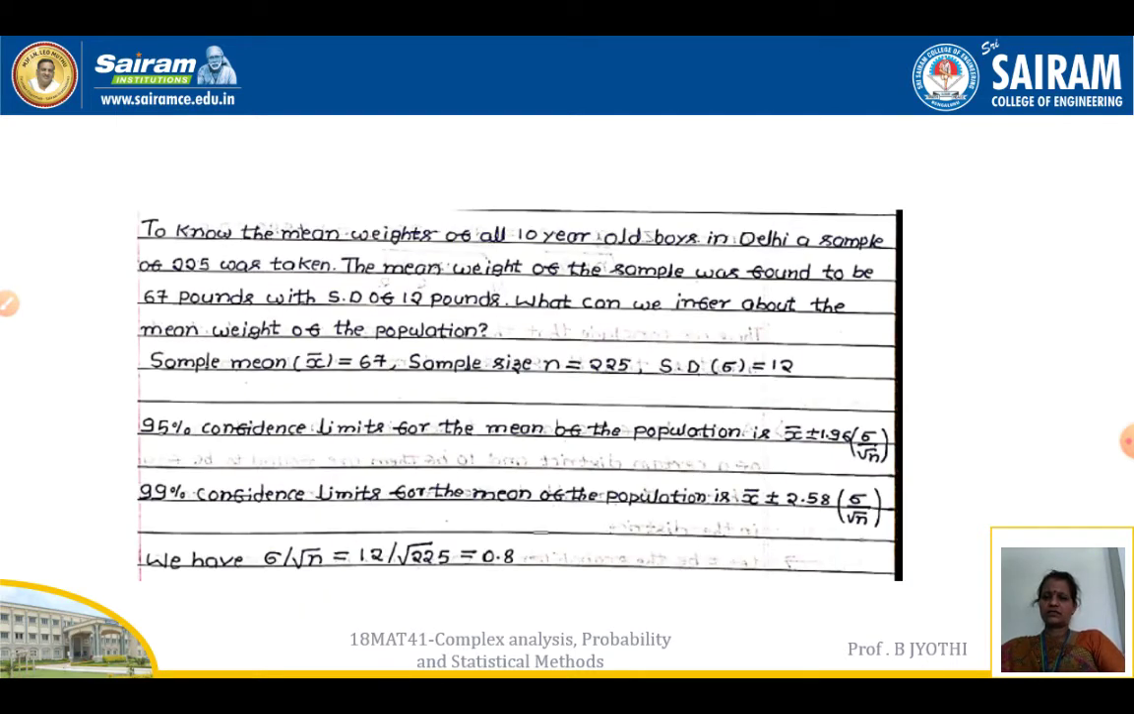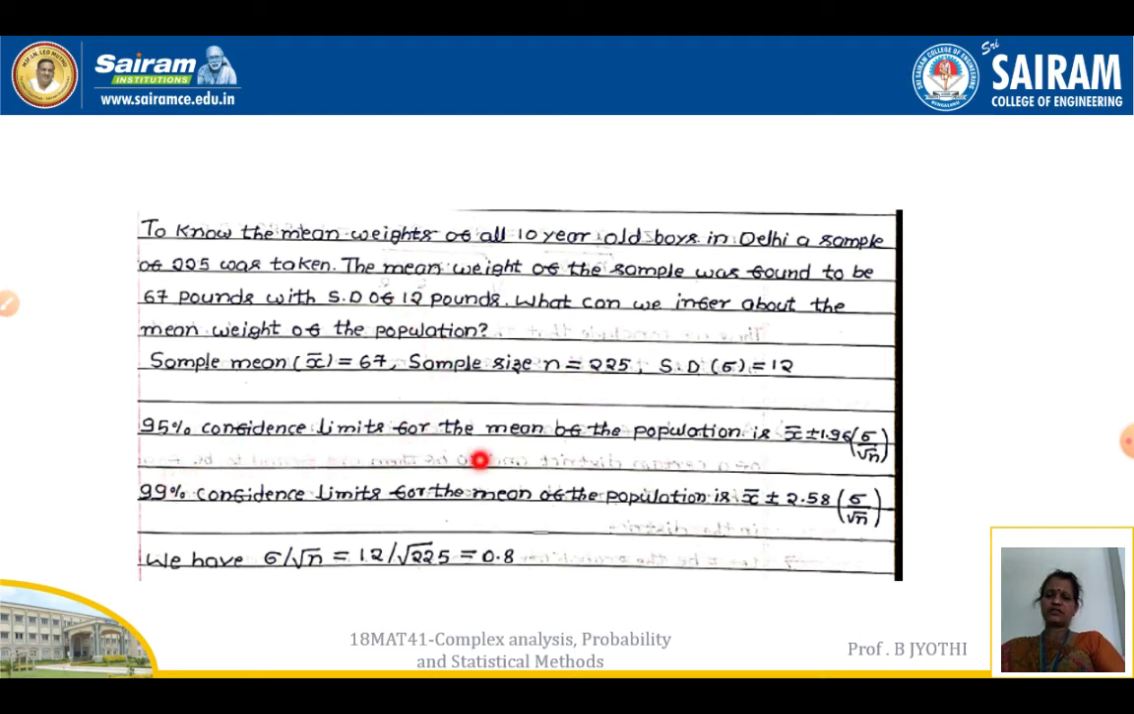Next, to know the mean weights of all the 10-year-old boys in Delhi, a sample of 225 was taken. The mean weight of the sample was found to be 67 pounds with a standard deviation of 12 pounds. What can we infer about the mean weight of the population? So the sample mean is given as 67 pounds. Sample size is 225. The standard deviation is 12 pounds. Everything is given.